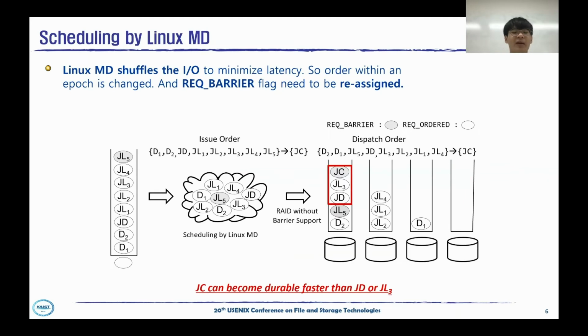Before we go further, let me explain the definition of epoch defined by barrier I/O. First, I/O within an epoch can be freely reordered. Second, I/O between epochs should not be reordered.